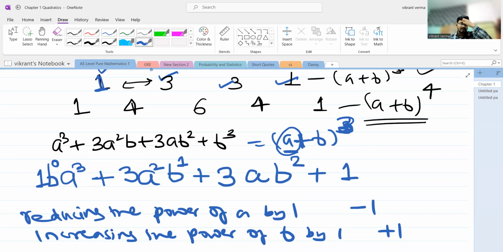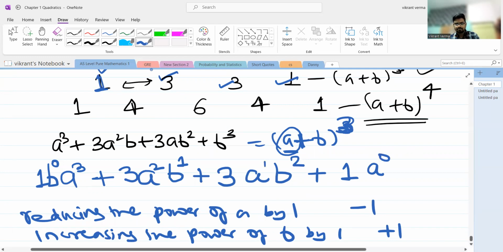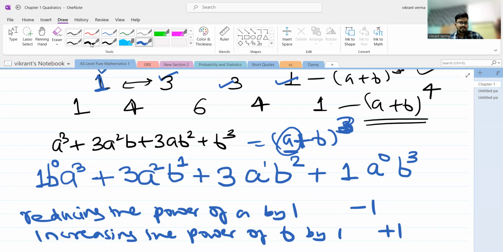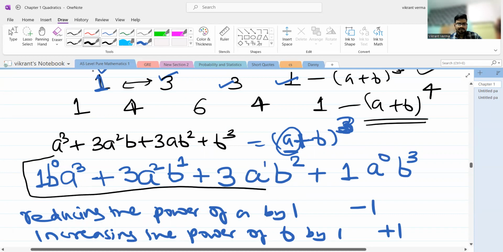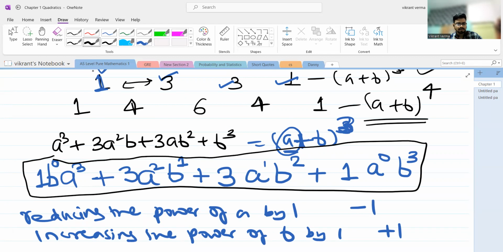And now the power of a will again be reduced by 1. When I subtract 1 from its power, it will become 0, and the power of b will increase by 1, so it will become b cube. So you can see that this expression that we have written here is nothing but our identity (a + b) the whole cube.